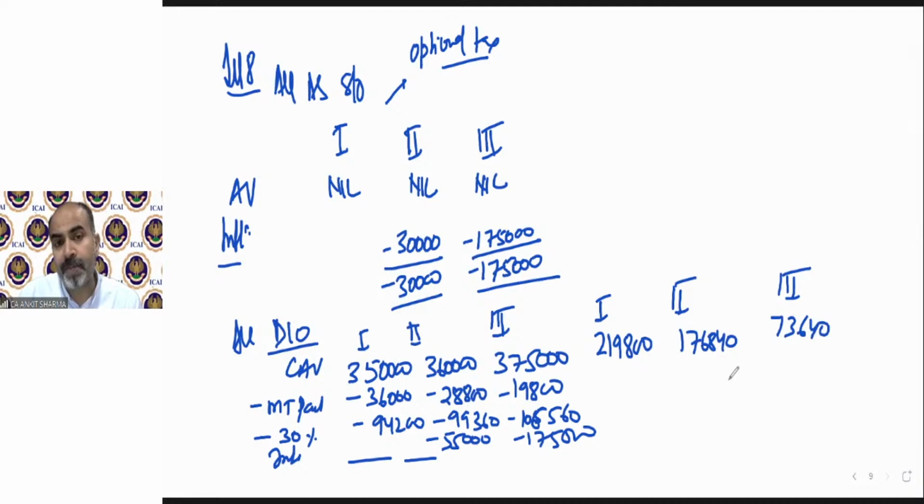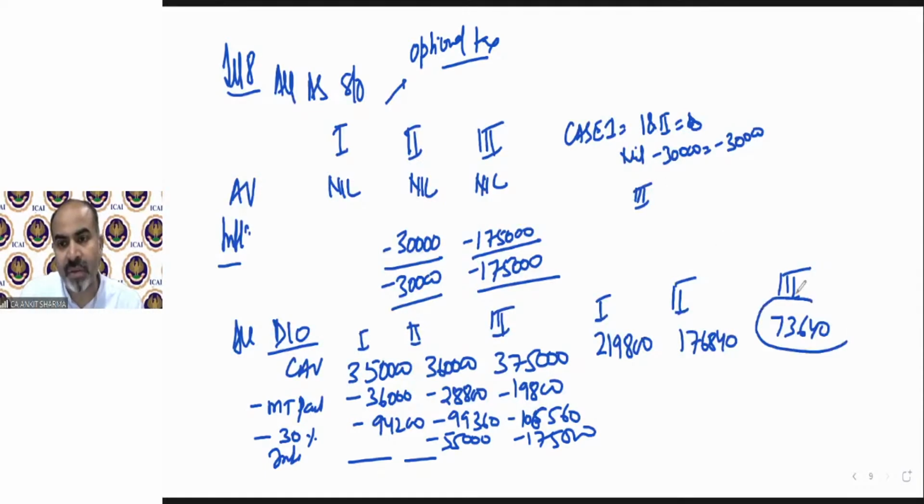Now we will make the combinations and permutations. So if it's case number 1, suppose house 1 and 2 are self-occupied. So their value will be as per house number 1 and 2 values. House 1 value is nil and house 2 value is negative 30,000. So house 3 will be considered as deemed let out.